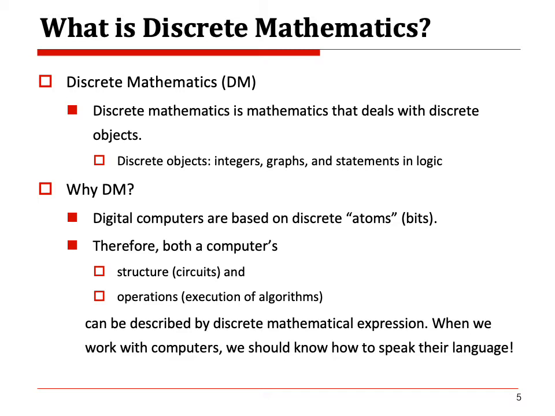You're using a computer, but a common digital computer is based on discrete bits. Both your computer's structure and its operation can be described by discrete mathematical expressions. So when you work with this kind of computer, you should know how to speak its own language.